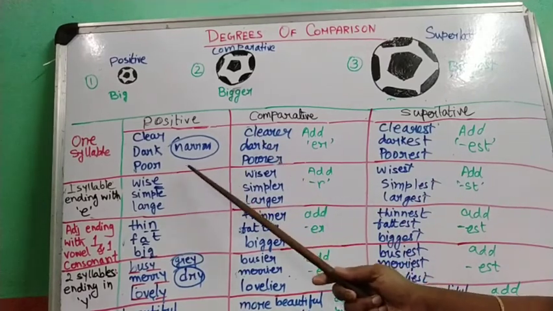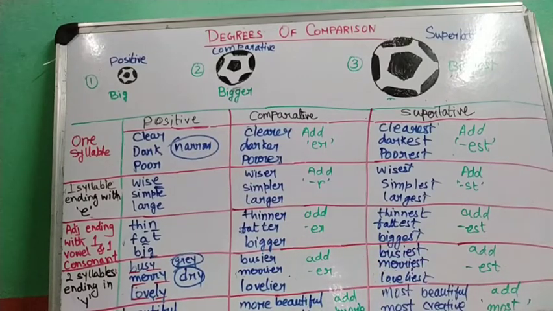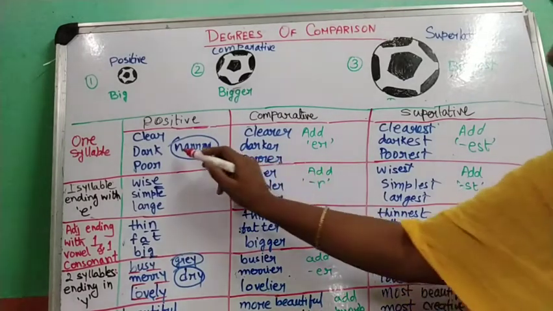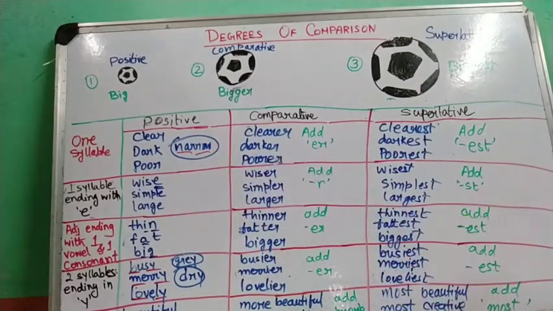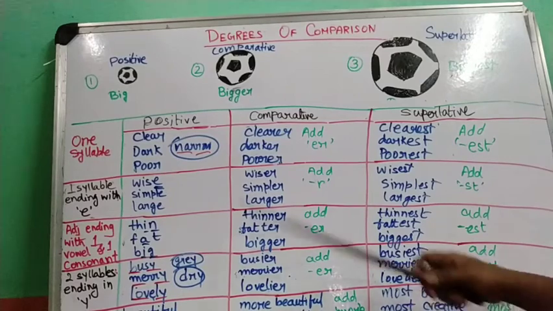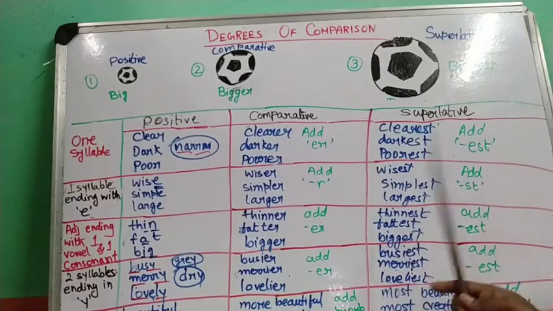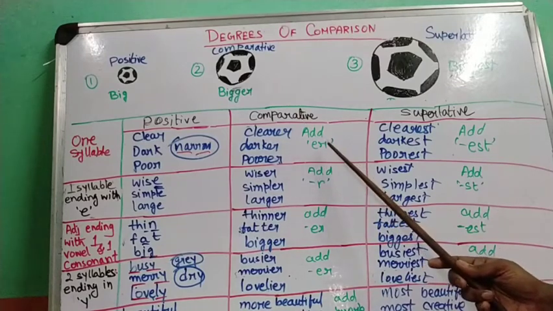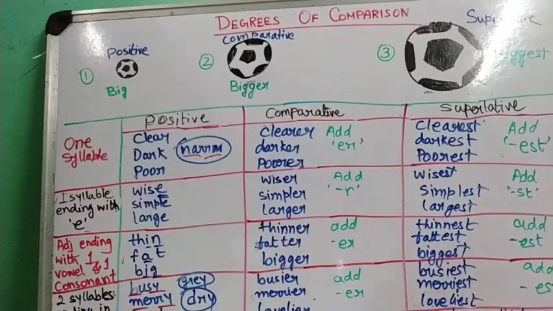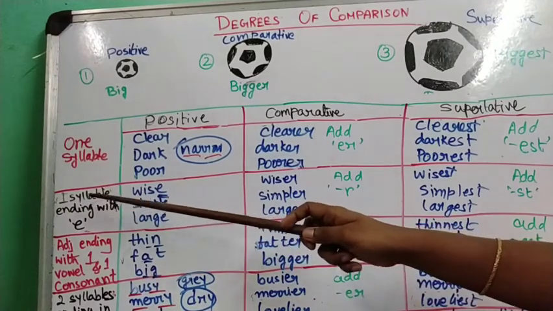Now there may be exceptions, like the word narrow. It is a disyllabic word, that is, here we have two syllables: nar-row. Though it is a disyllabic word, still how would we form the comparative? Narrower, narrowest. In this way, there may be other words which are disyllabic, yet the comparative is formed by adding er or est.